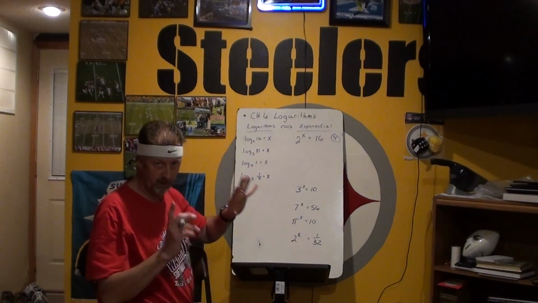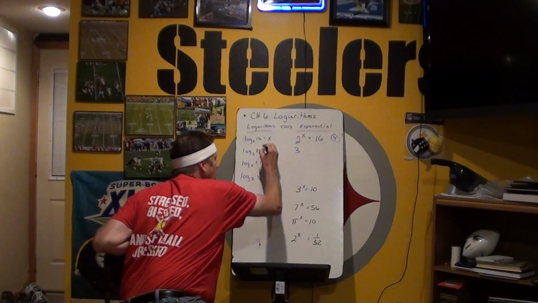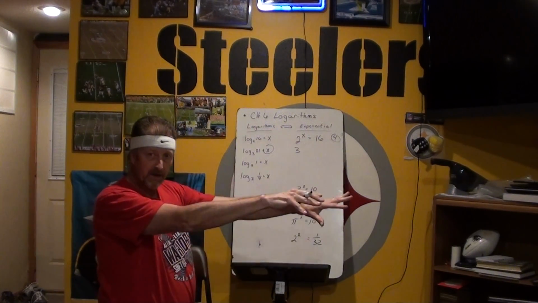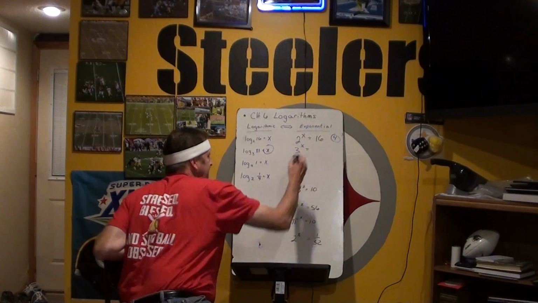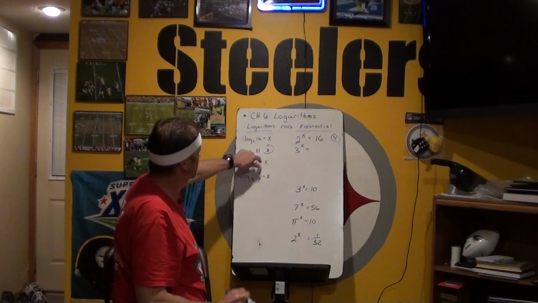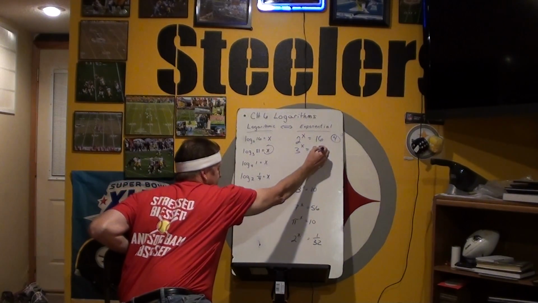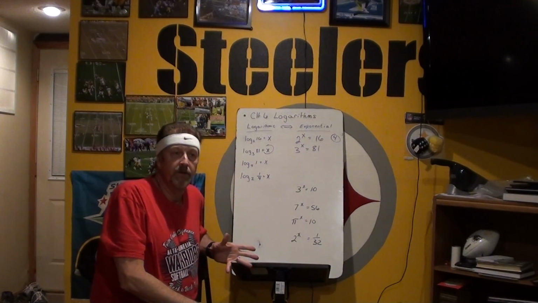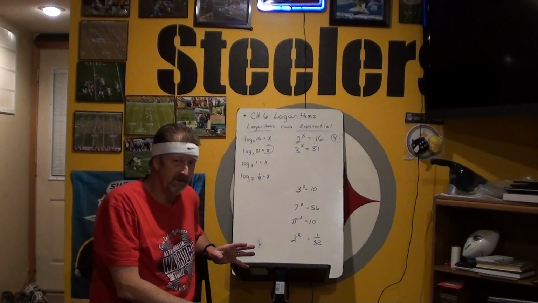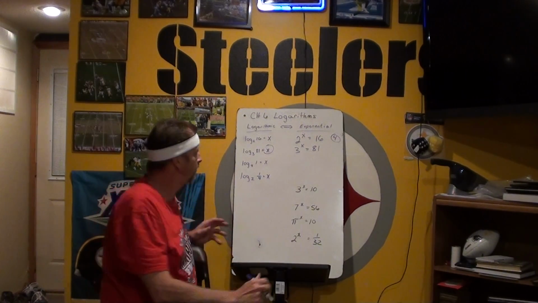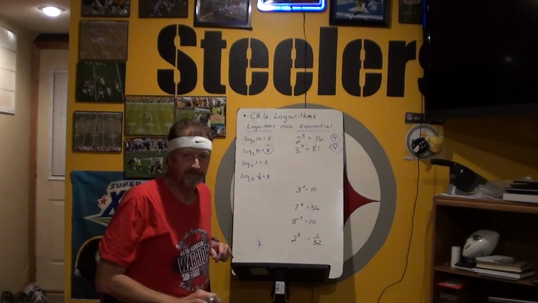Okay, this one here. Where's the base? It's the 3. What's the answer to any logarithm? It's that number over there on the other side. That's the exponent. The answer to any logarithm is the exponent. And then this number, I always just say, well, that's the other number. Okay. 3 to the 1st power, no. 2nd power, 3rd power is 27. 4th power would be 81. So x would be 4 in this case.